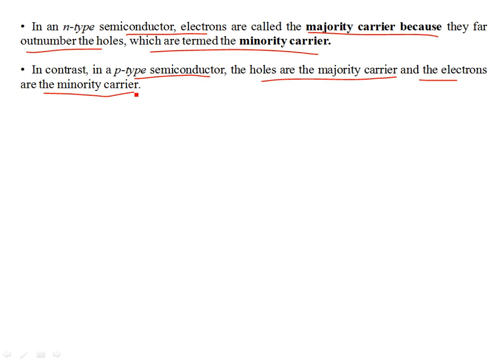Okay, so that's about the extrinsic semiconductor. We dope a semiconductor just to control the concentration of charge carriers. They can be p-type or n-type, and both constitute the mechanism of current conduction. By doping you can increase the concentration of charge carriers and increase the conductivity of the material, as opposed to intrinsic or pure semiconductors. Okay, that's all.